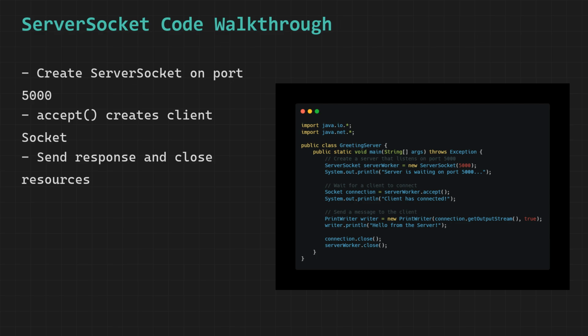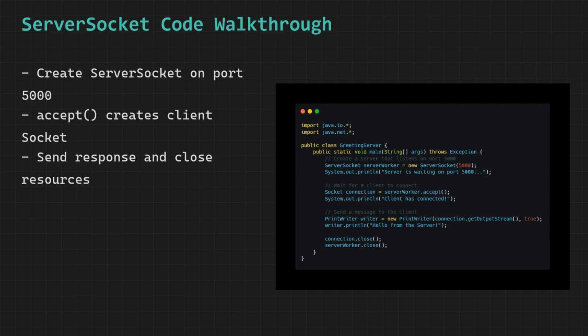We create a server socket object called server worker and pass the port number 5000 to its constructor, which instructs the Java networking system to bind our server to port 5000 on the local machine and begin actively listening on that port for any incoming connection requests from client programs that want to establish a communication link with our server, and the port number 5000 serves as the specific doorway or entry point through which all clients must knock in order to reach and connect to our server application.